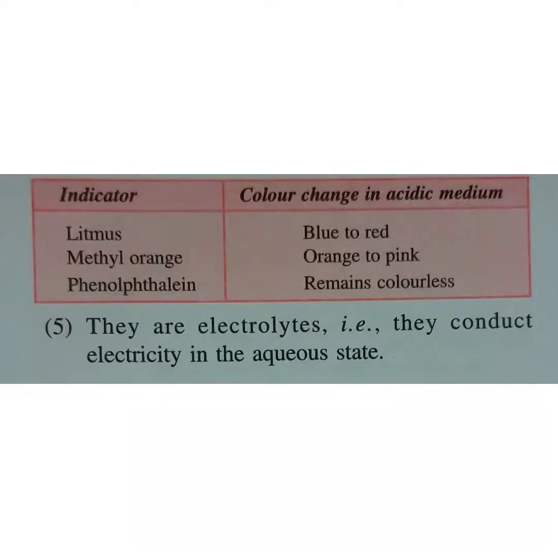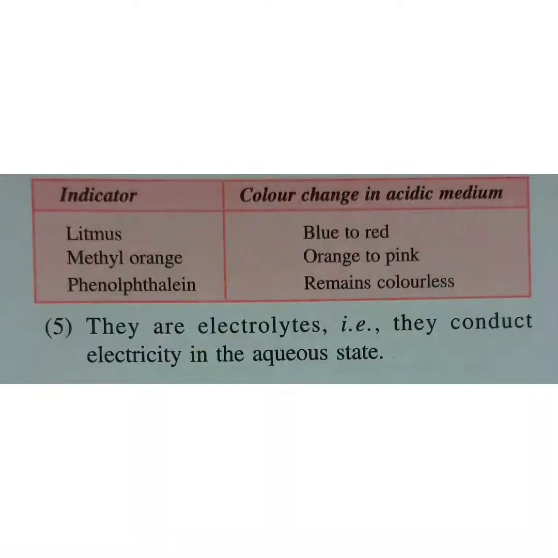So when you have a litmus indicator, it changes from blue to red in an acidic medium. Methyl orange changes from orange to pink in acidic medium, whereas phenolphthalein remains colorless in acidic medium. So phenolphthalein does not show a change in color in acidic medium.